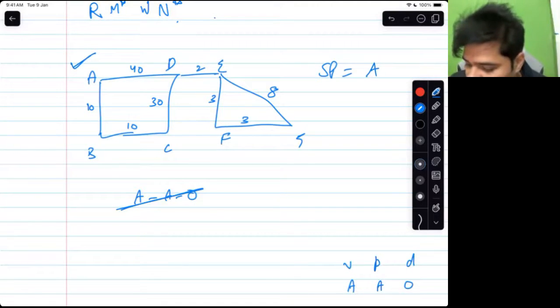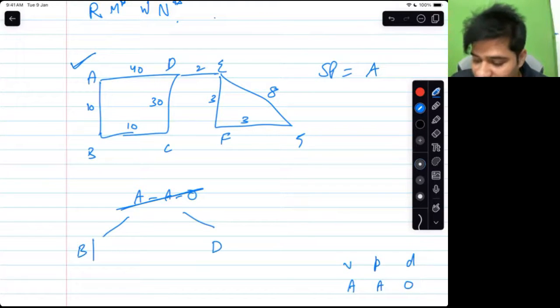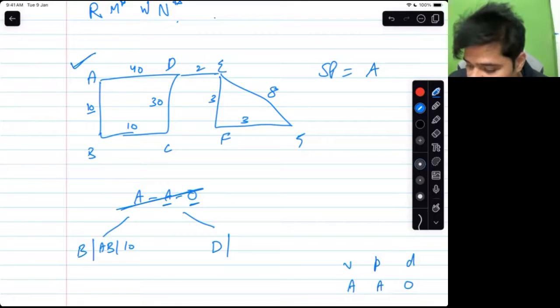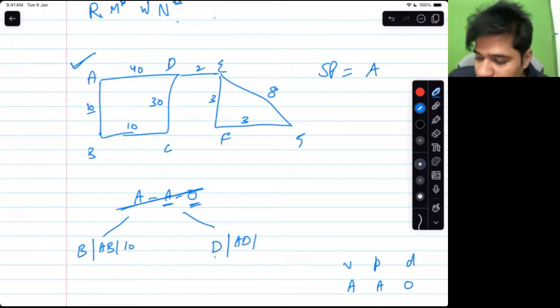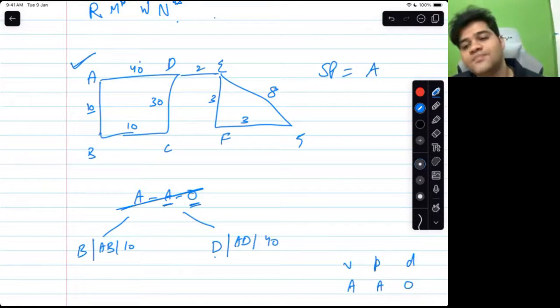Neighbors are B and D. So I am adding B, but I am scared to add the path. The path was A, the new path is AB. The cost was 0 and this is 10, so 0 plus 10 is 10. For D it will be AD at the cost of 0 plus 40. All right?